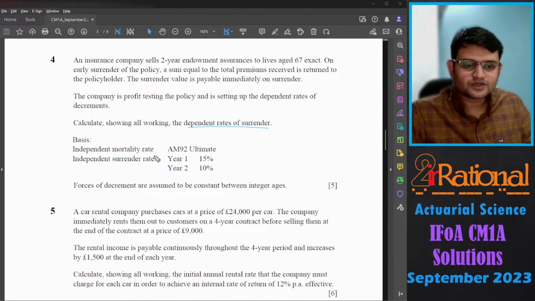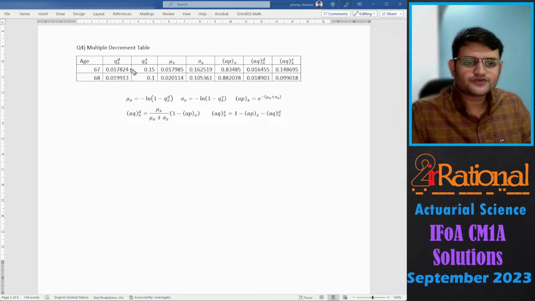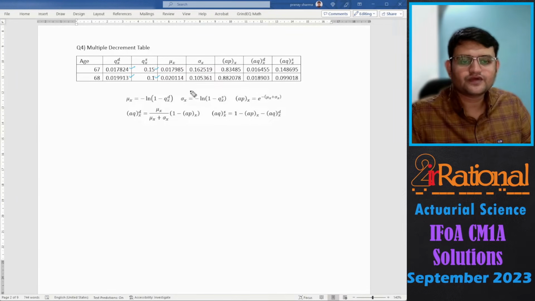Okay. So we have to take independent mortality rates from AM92 ultimate, and independent surrender rates are given here. We are assuming forces of decrement are constant between integer ages. So first we will take the independent values from AM92 ultimate, and the surrender values given.